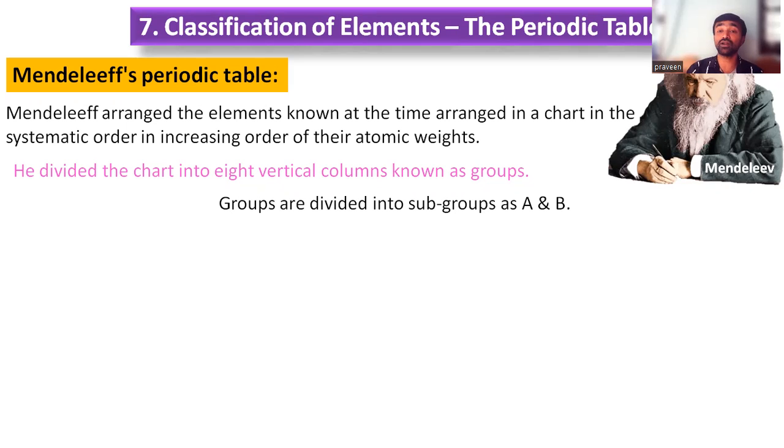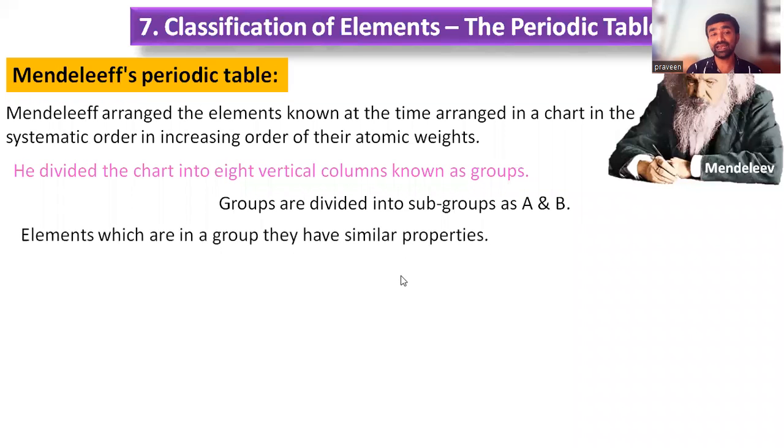Again, the groups are divided further into subgroups, named A and B. So here subgroups are given as A and B. Then the elements in a group have similar properties, because the elements are selected into these vertical columns based on the valency.